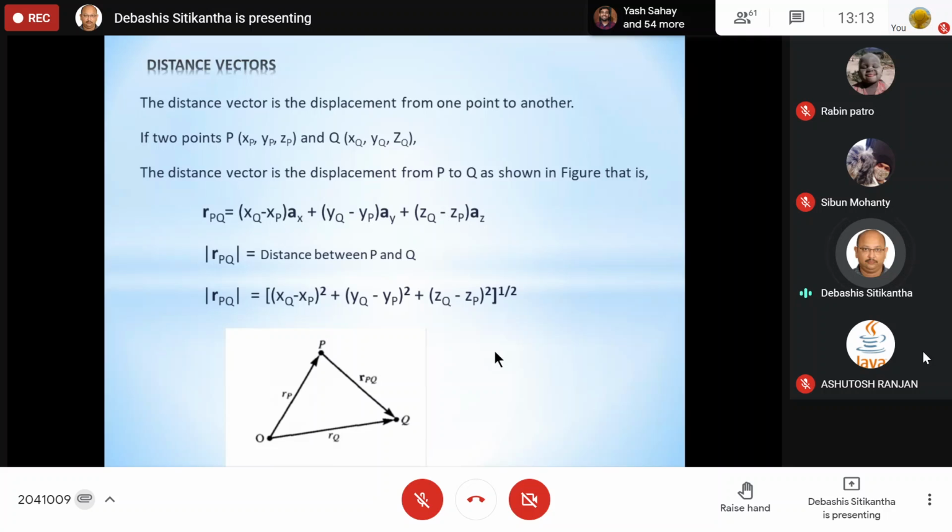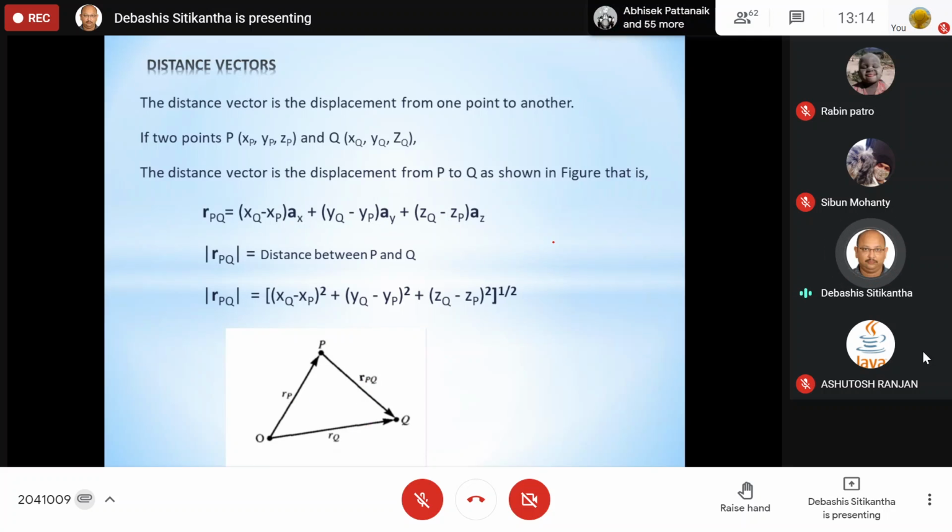Next comes your distance vector. In many cases, when we deal with the electric field and other things in today's class, we will see that the distance is going to matter a lot. In order to find the distance, we also make use of these position vectors.